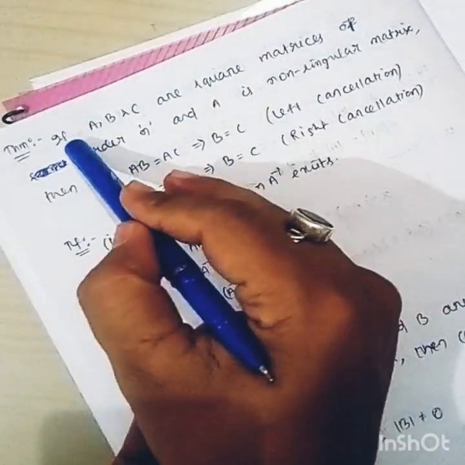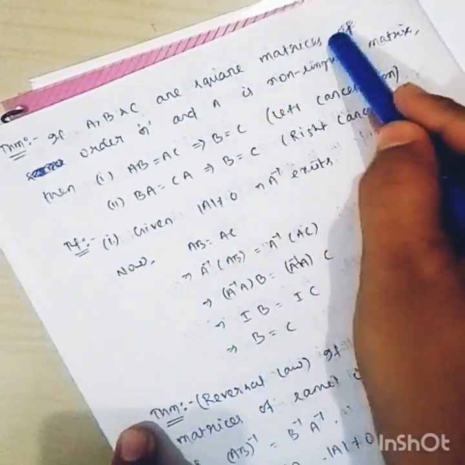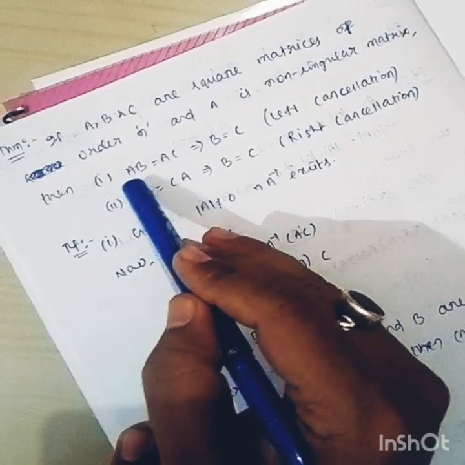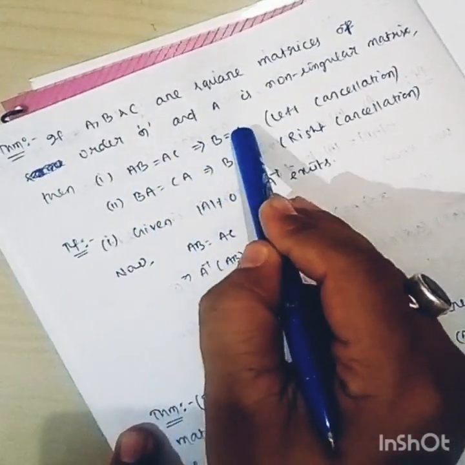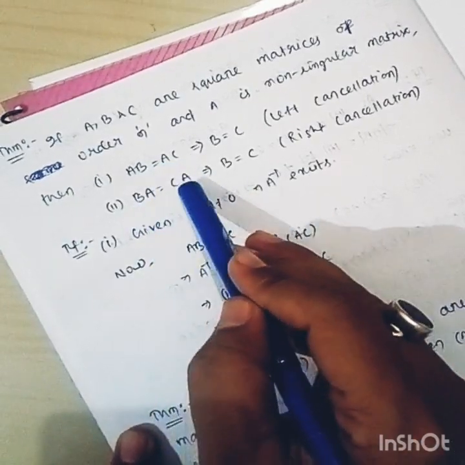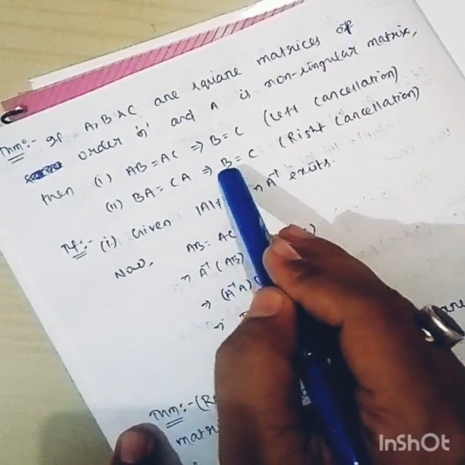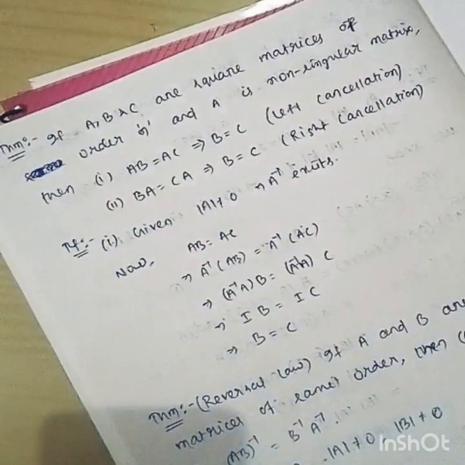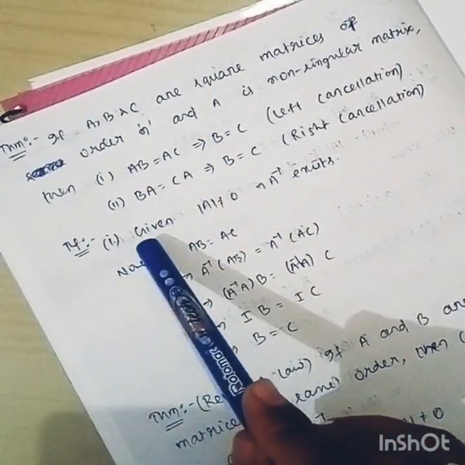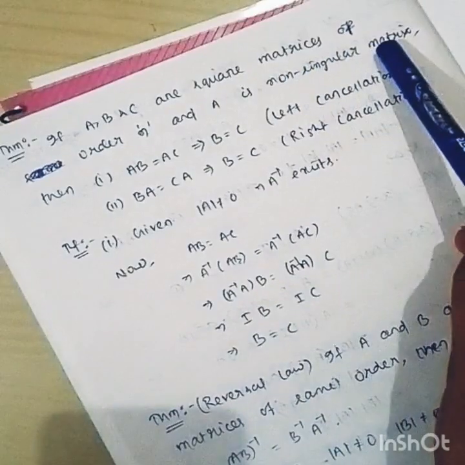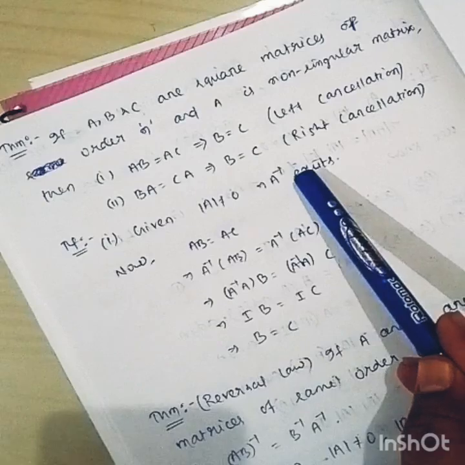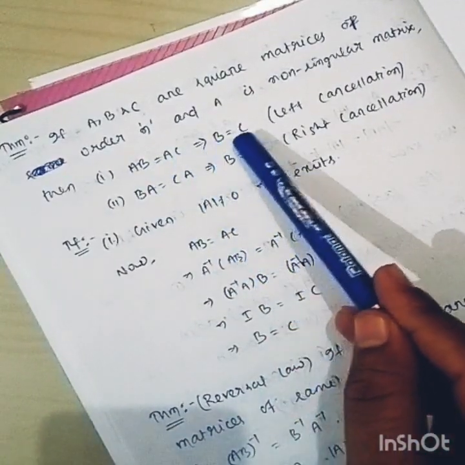Let's start with the theorem. If A, B and C are square matrices of order n and A is a non-singular matrix, then AB equal to AC implies B equal to C, that is by using left cancellation. Similarly, BA equal to CA implies B equal to C, that is by using right cancellation. Now to prove the first part, suppose given A is a non-singular matrix, that is determinant of A not equal to 0 implies A inverse exists. Now given AB equal to AC, we have to show that B equal to C.